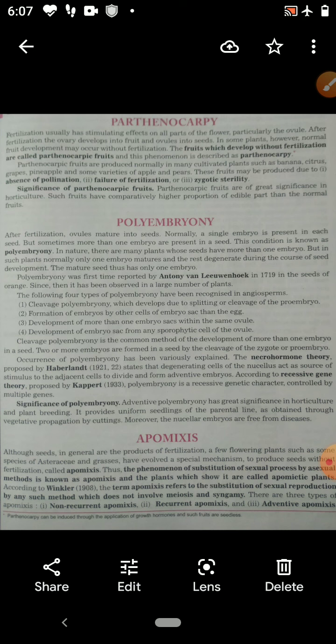So how are these more than one embryo going to develop? According to that, there are four types of polyembryony in angiospermic plants. First is cleavage polyembryony, which develops due to splitting or cleavage of the proembryo. Second is formation of embryo by other cells of the embryo sac.